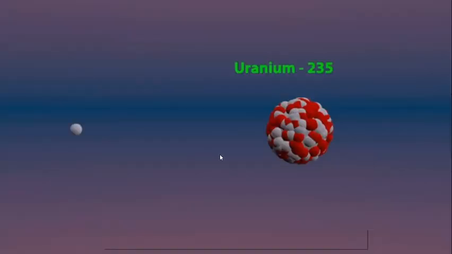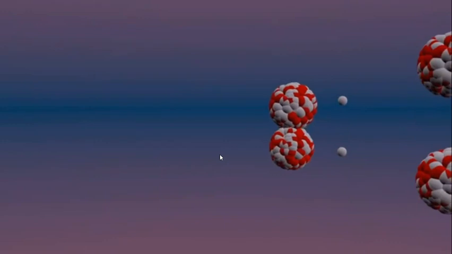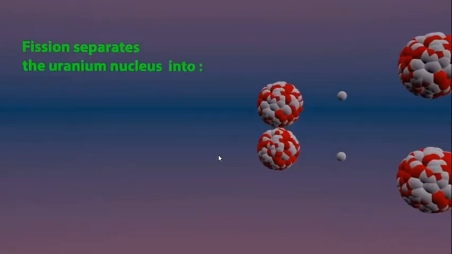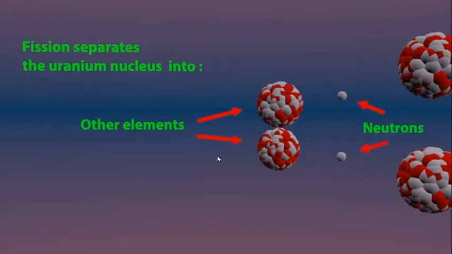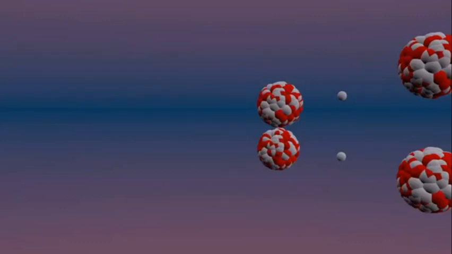So let us try to understand the nuclear fission process. So here you can see a heavy nucleus is being bombarded with neutrons, causing its nuclear fission. It will be split up into 2 lighter nuclei, and 2 or 3 number of neutrons will be released, and a huge amount of fission energy will be produced.